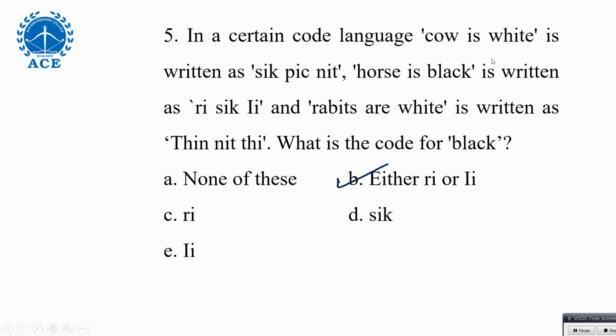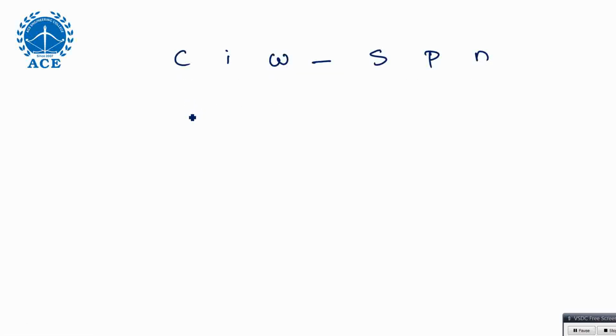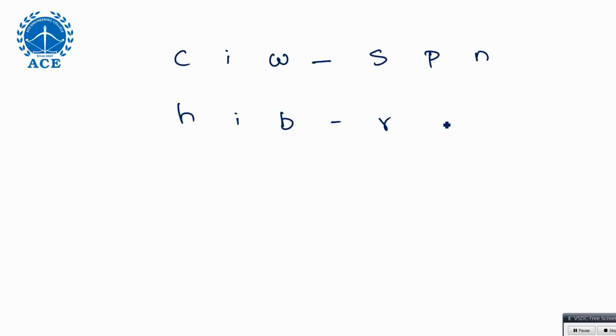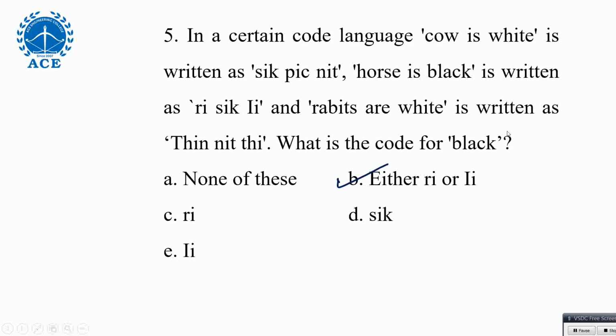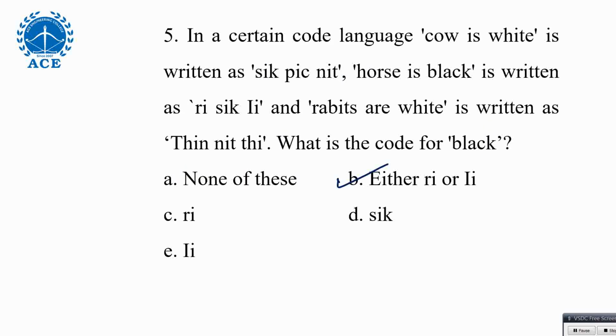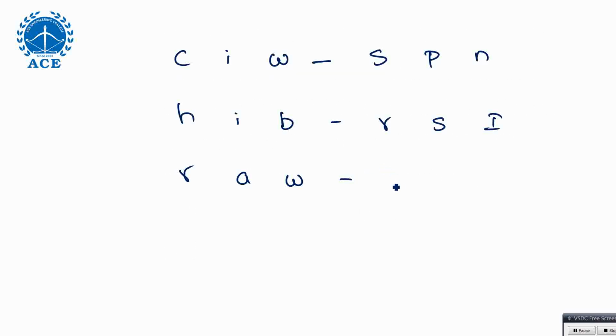Next one, horse is black. Is given as R S capital I. Okay. Next one, they given rabbits are white. If suppose the first letter is the same, and two words are there, use the second letter to avoid confusion. So thin, knit, T, small t, capital T is there.